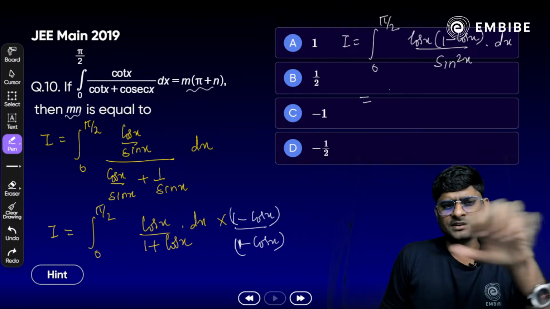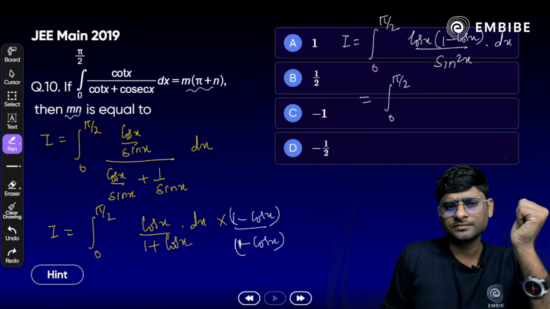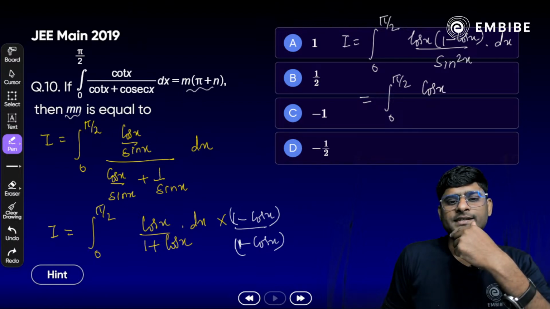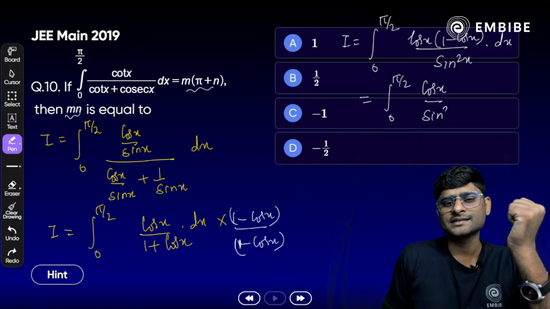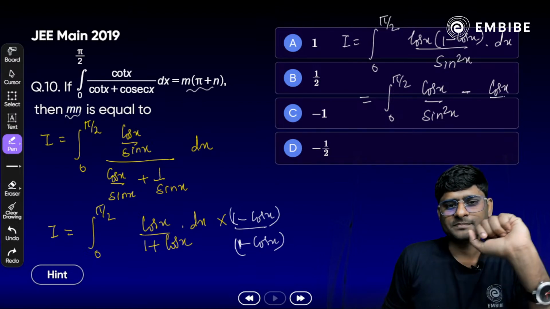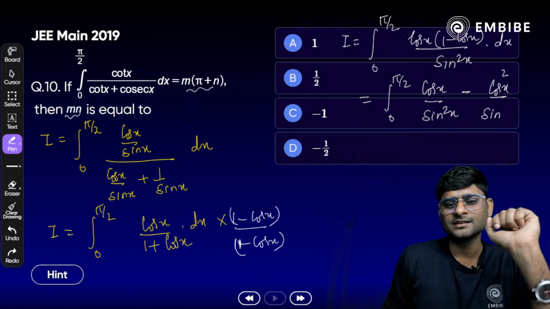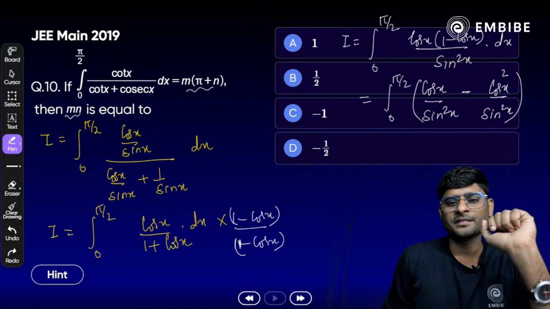Okay, now what will be the next here? We have 0 to pi by 2. It should be written like cos x by sin square x minus cos square x by sin square x. Correct?